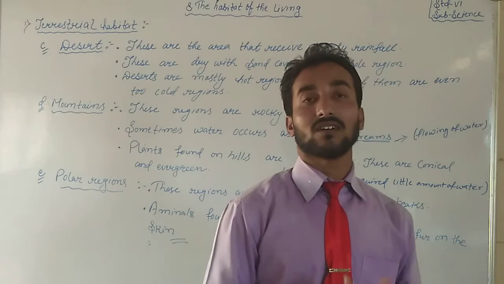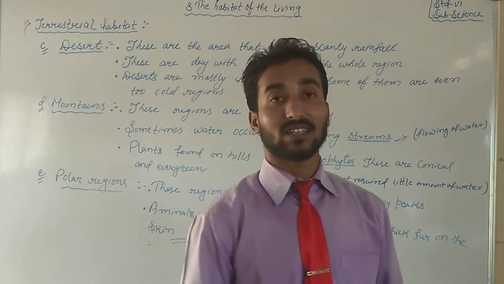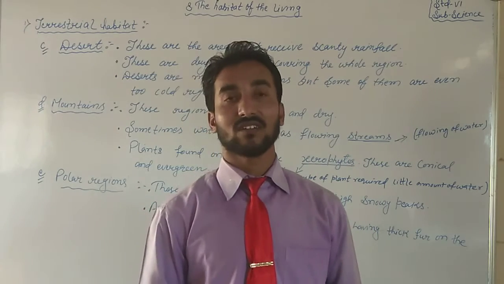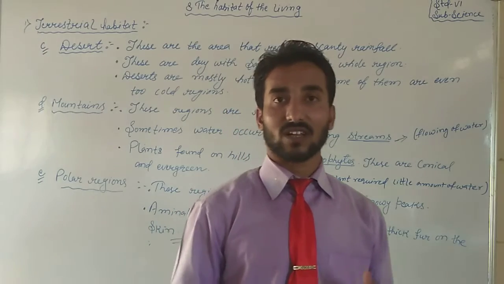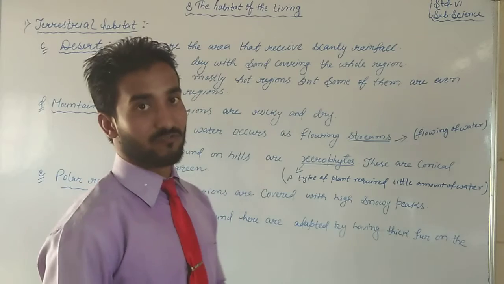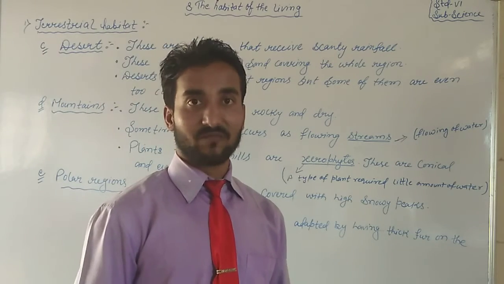And their plantation is also very less. There are found thorny plants, not leafy or any other types of plant. Very rare cases of plants were found there. It means overall we can say that their habitat is very difficult.